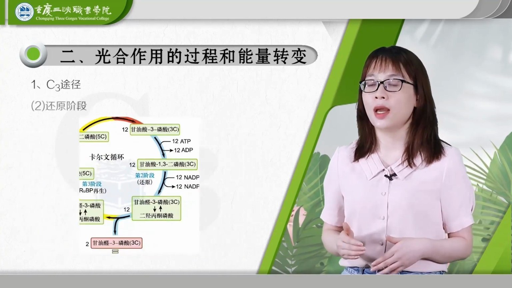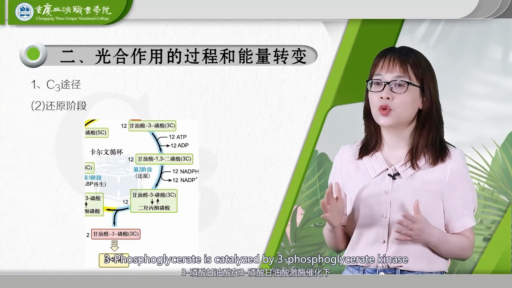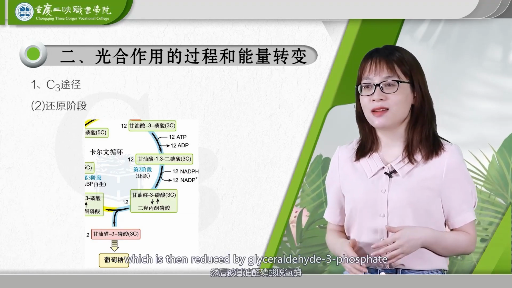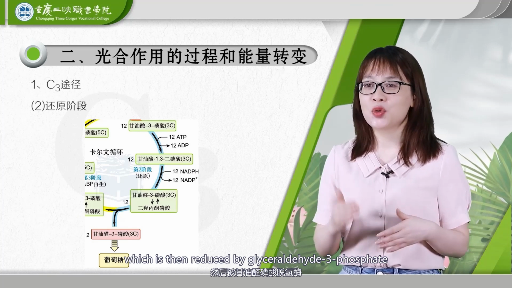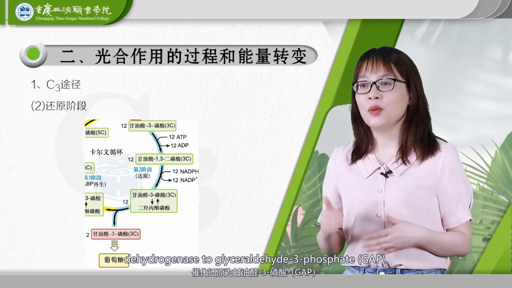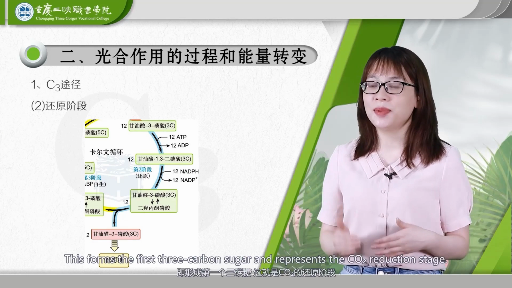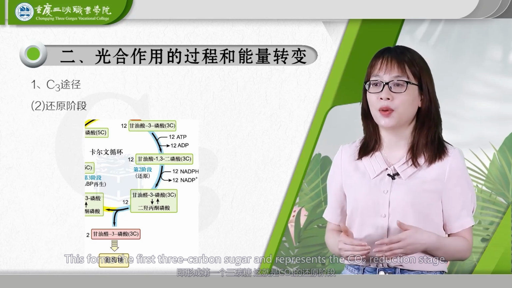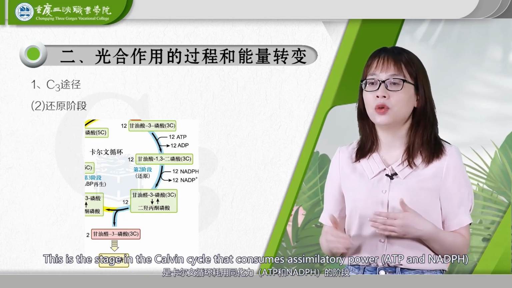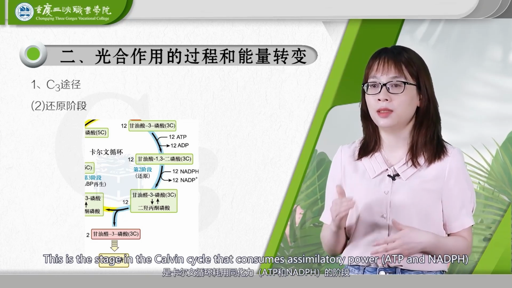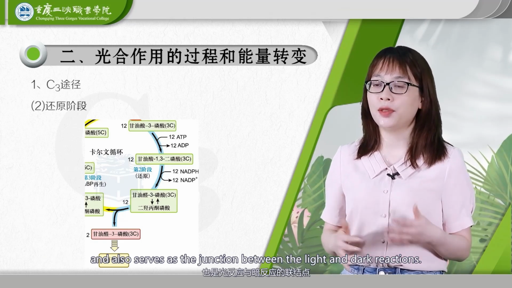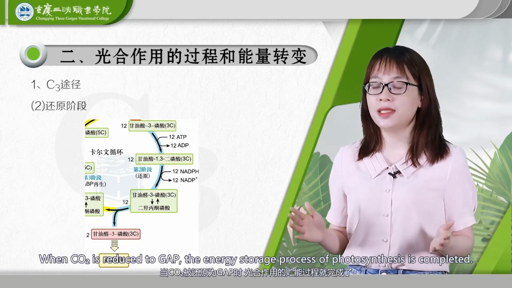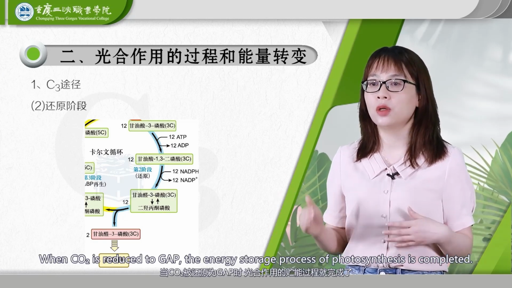2. Reduction stage. 3-phosphoglycerate is catalyzed by 3-phosphoglycerate kinase to form 1,3-bisphosphoglycerate, which is then reduced by glyceraldehyde 3-phosphate dehydrogenase to glyceraldehyde 3-phosphate, GAP. This forms the first 3-carbon sugar and represents the CO2 reduction stage. This is the stage in the Calvin cycle that consumes assimilatory power, ATP and NADPH, and also serves as the junction between the light and dark reactions. When CO2 is reduced to GAP, the energy storage process of photosynthesis is completed.